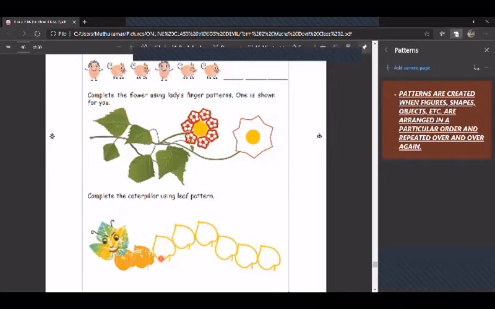Yellow, yellow, green, green, or else yellow, yellow, red, red. Anything you can use. This depends on your creativity, so the pattern you make by yourself. Okay.